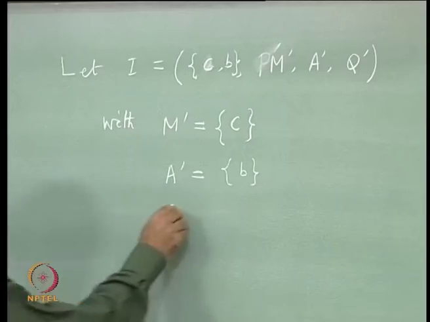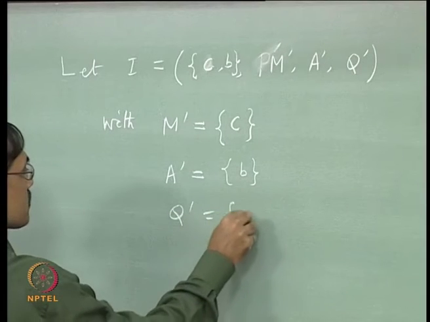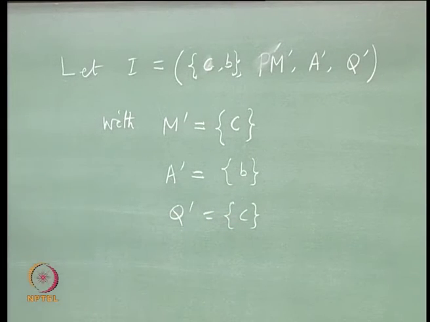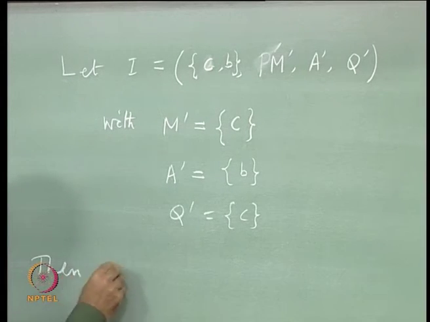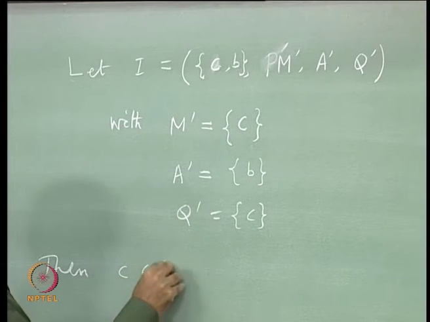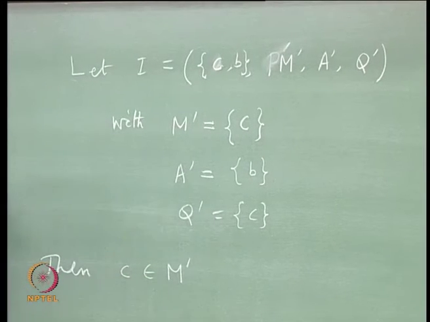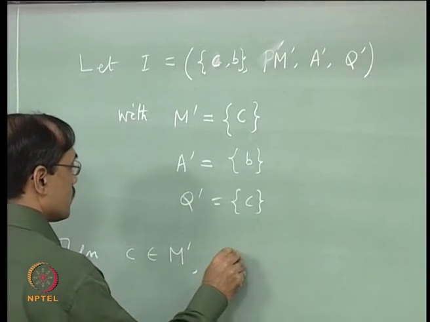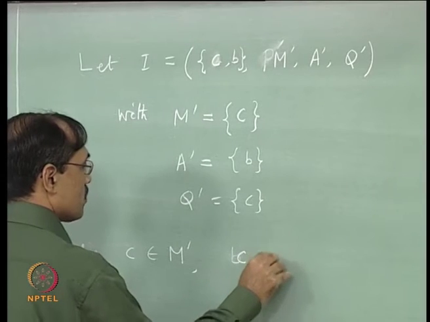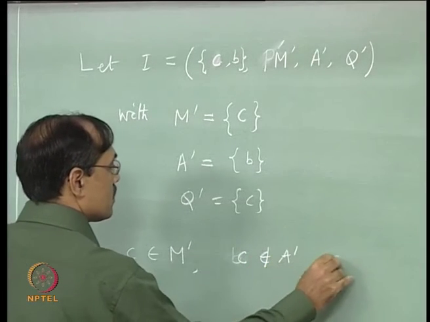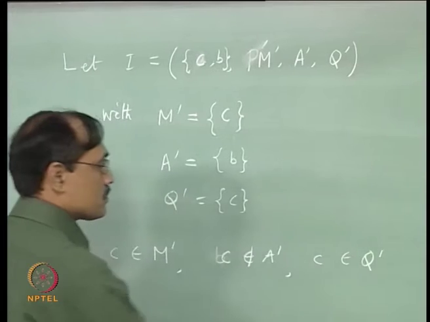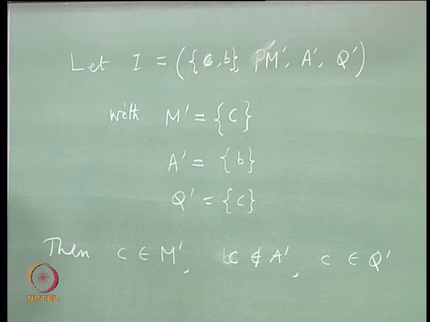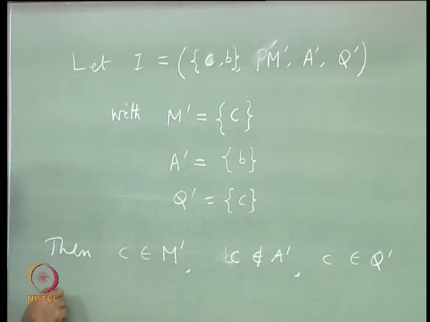So, I will take Q prime equal to {c} again. Is that okay? Then what we see? Then c belongs to M prime, okay, and c does not belong to A prime, c belongs to Q prime, right.